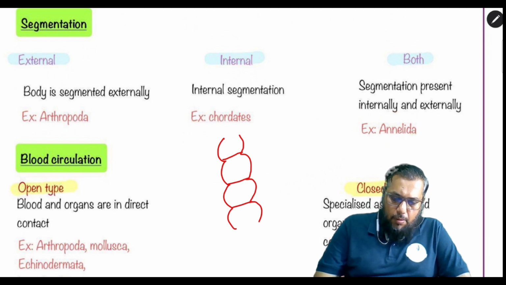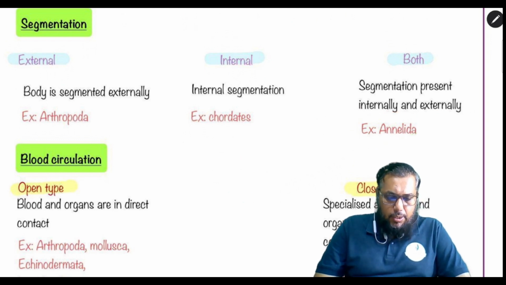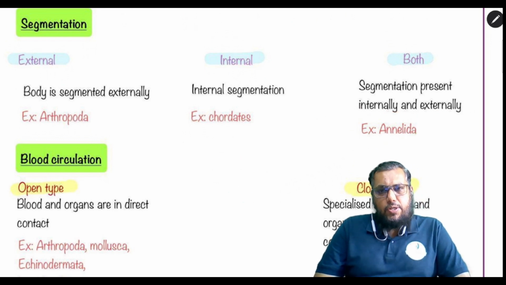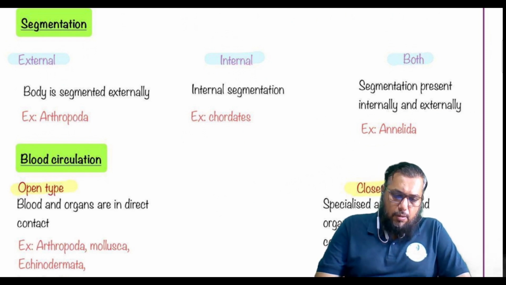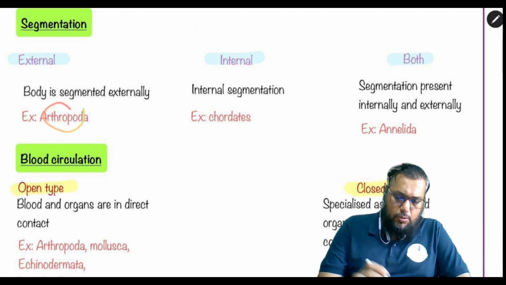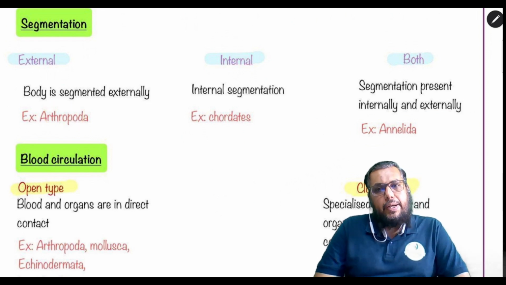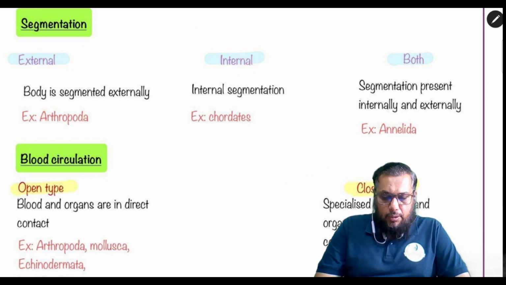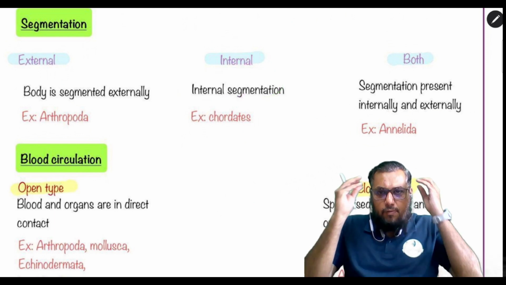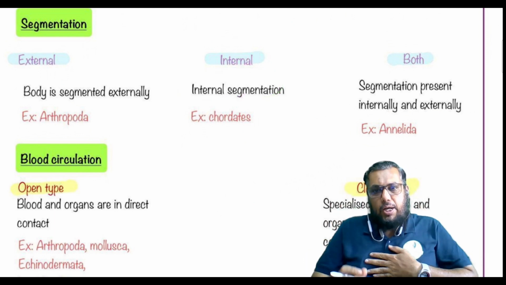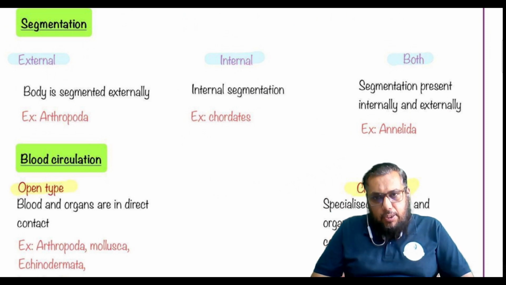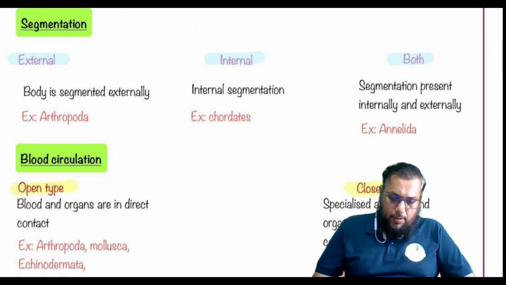Then there are some organisms which show external segmentation but no internal segmentation, for example arthropods. Whereas all chordates show internal segmentation, where the body is divided into the cephalic cavity, the thoracic cavity, the abdominal cavity, etc.